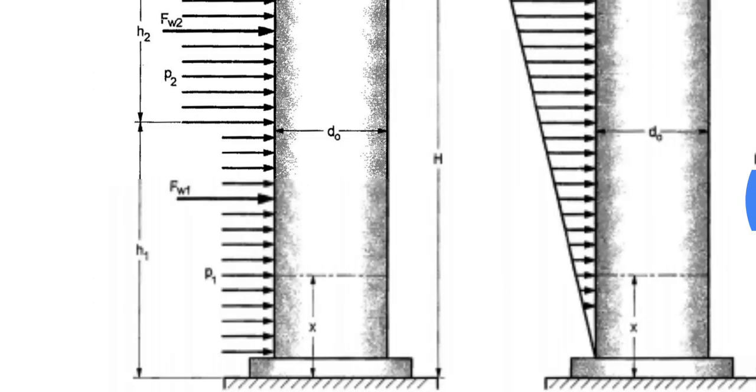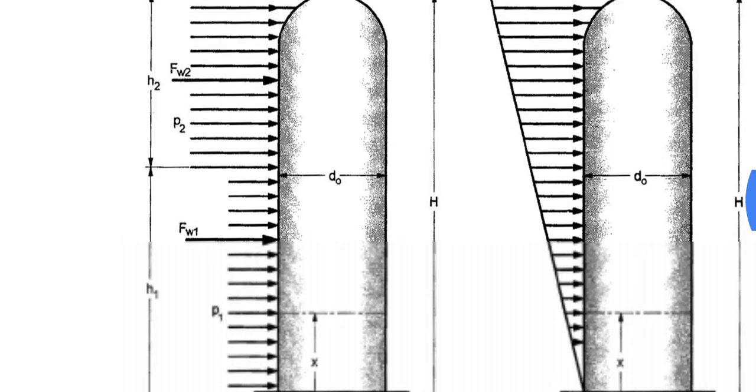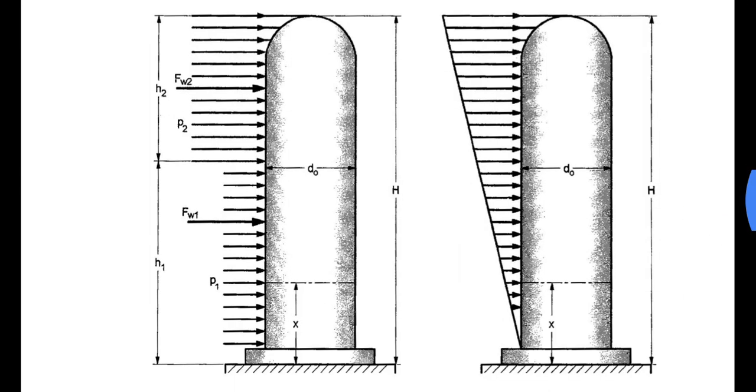Here there are two parts of the vertical pressure vessel shell, the lower part and the upper part. The lower part is denoted by height H1 and the upper part by height H2. P1, that is wind pressure, acts on the lower part, where P2 is the wind pressure acting on the vessel shell on the upper part.